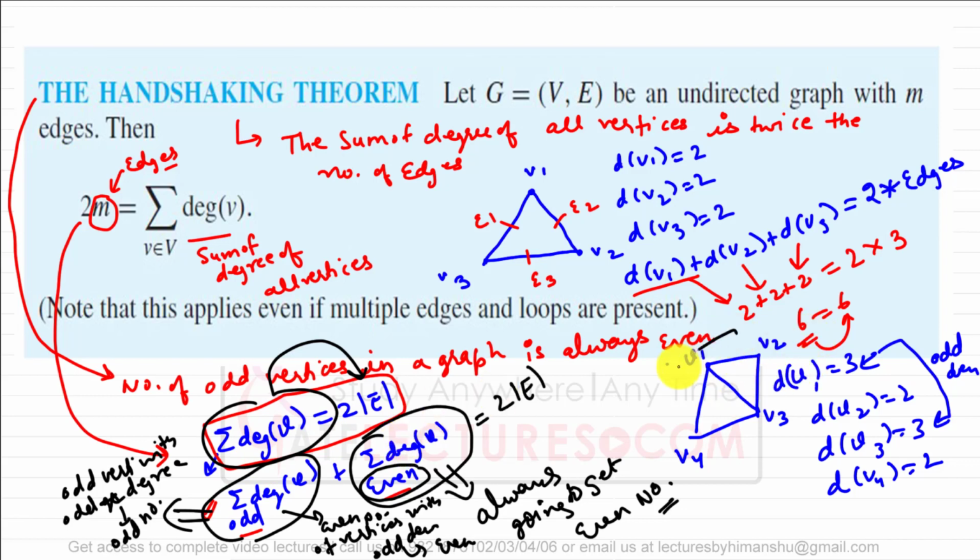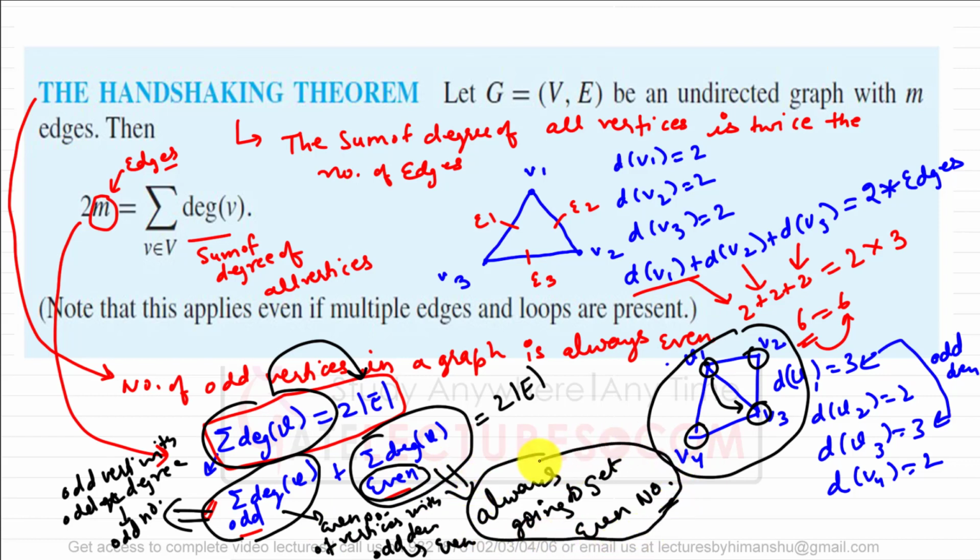So for example, in this particular case, there are two vertices which have odd degree and two vertices which have even degree. The sum of degrees of all vertices will be the degree of odd vertices plus the degree of even vertices, correct? Now the degree of even vertices is always going to give an even number, because we are making a sum of even numbers only. But the degree of odd vertices can be an odd number or an even number. Why can it be an odd number?